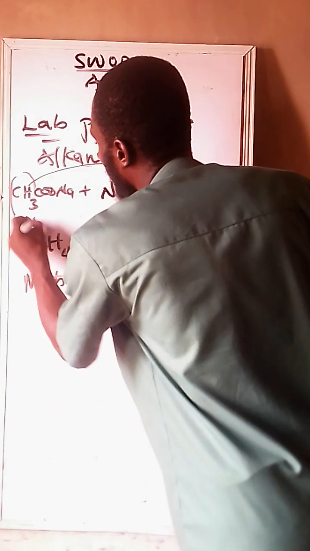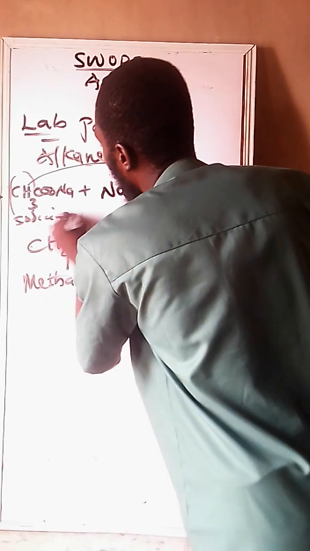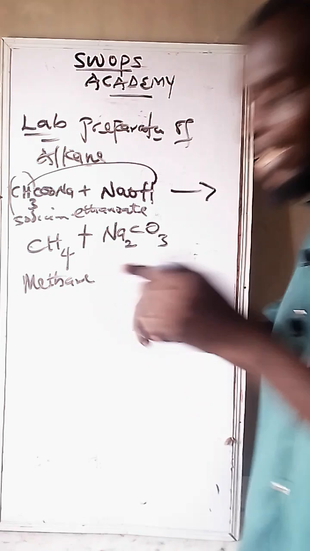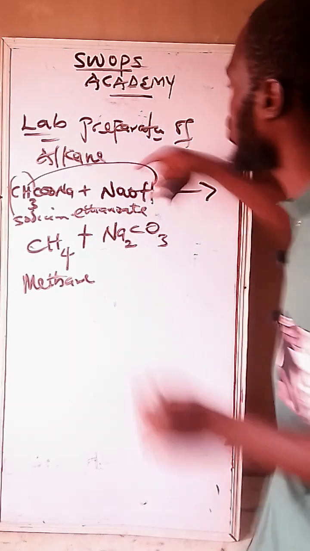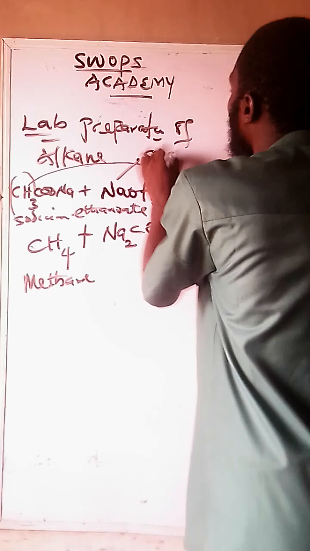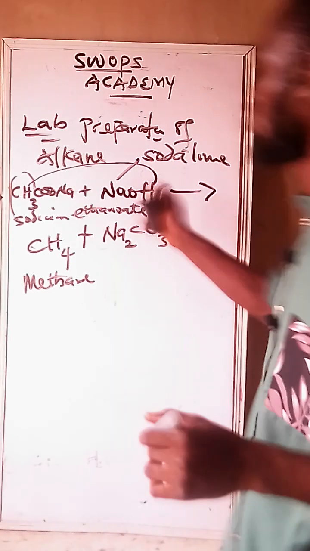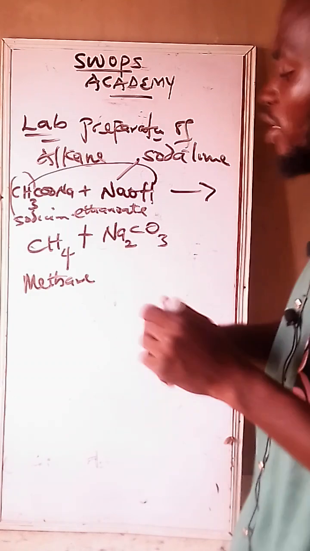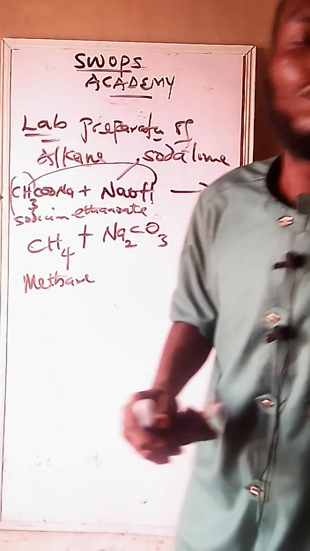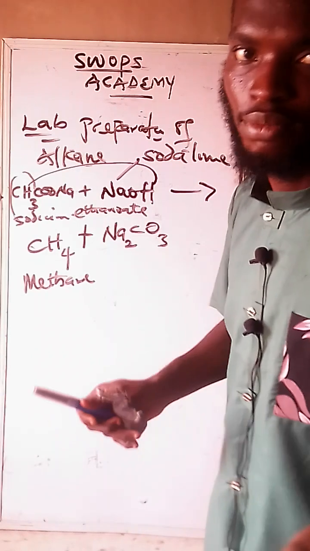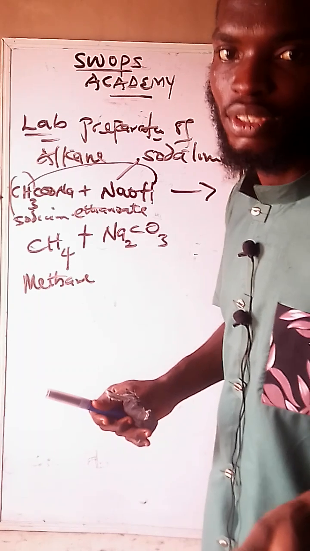So the name of this one is sodium ethanoate. If they say the reaction between sodium ethanoate and soda lime, or you call it sodium hydroxide, results into what? JAMB will give options like alkene, alkenes, alkyne. Know that what should come to your mind is alkane. Hope I'm communicating.